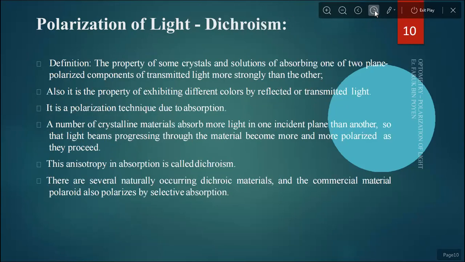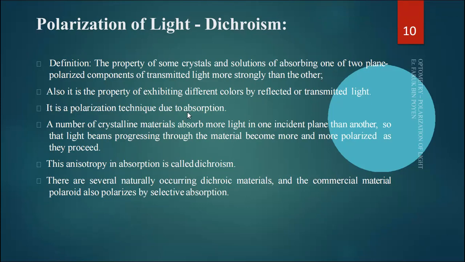So now, polarization of light with dichroism. First of all, the definition: the property of some crystals and solutions of absorbing one of two plane polarized components of transmitted light more strongly than the other. Also, it is the property of exhibiting different colors by reflected or transmitted light.